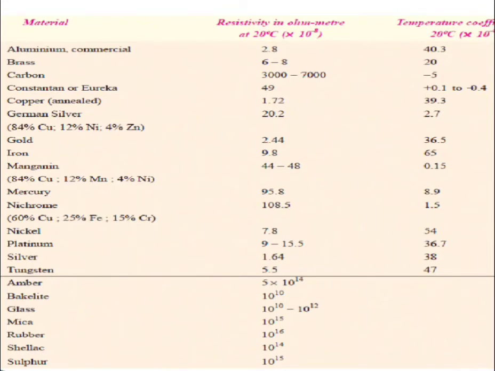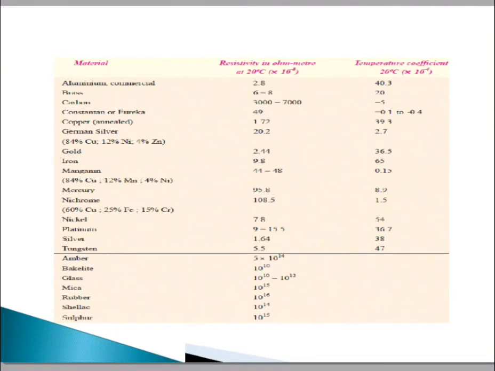Amber is 5 into 10 raised to 14 resistivity. Bakelite is 10 raised to 10. Then for glass we have 10 raised to 10 to 10 raised to 12. Mica is 10 raised to 15. Rubber has 10 raised to 16 resistivity. Then silk is 10 raised to 14, and the resistivity of sulfur in ohm meter is 10 raised to 15. These are the different types of materials and their resistivity in ohm meter and temperature coefficient.